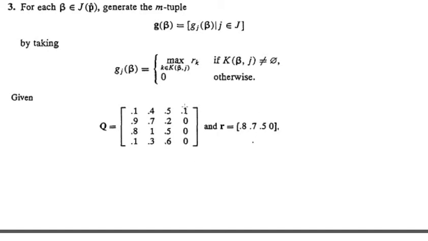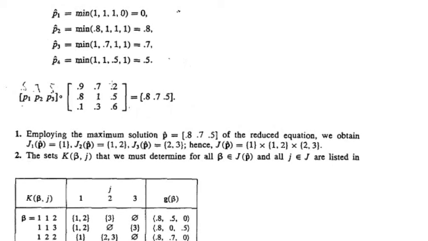Consider an example, where P is unknown, and Q and R are given. So find out P by applying the procedure. First, obtain the unique maximal solution by finding sigma. So P1 cap, P2 cap, P3 cap and P4 cap are obtained. That forms a maximal solution.